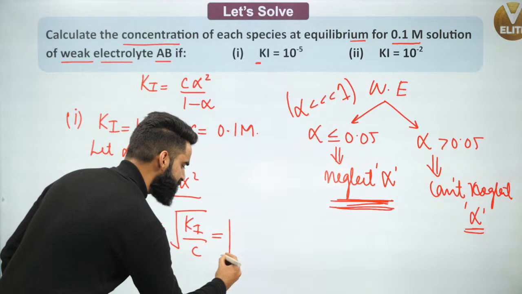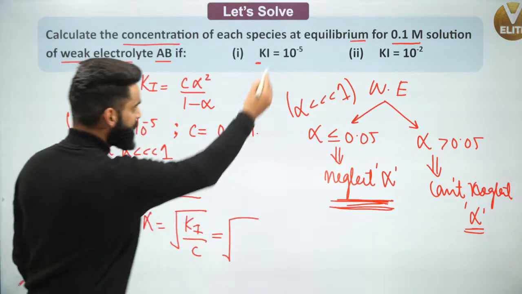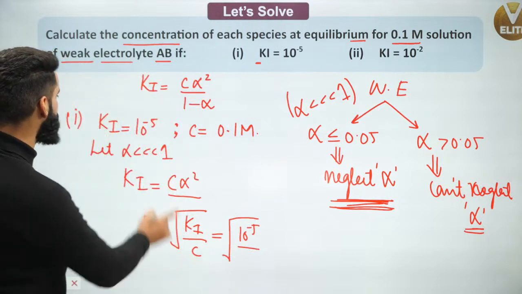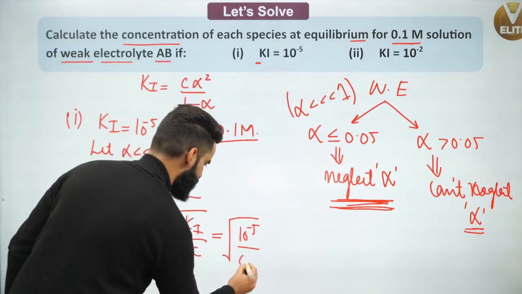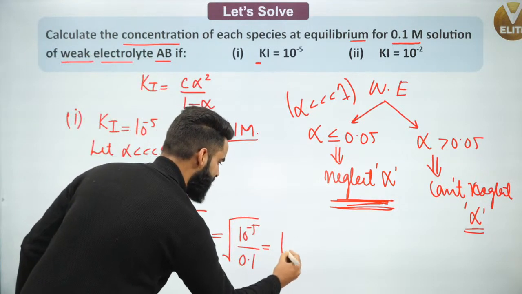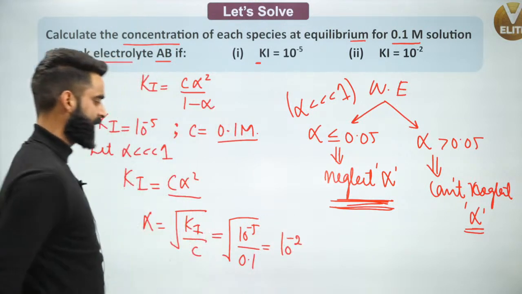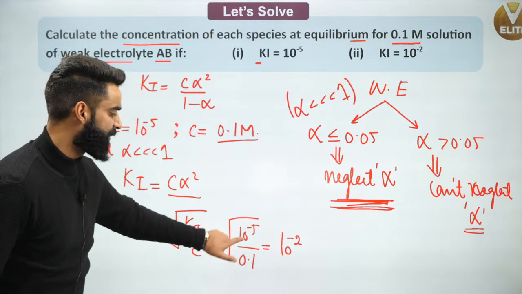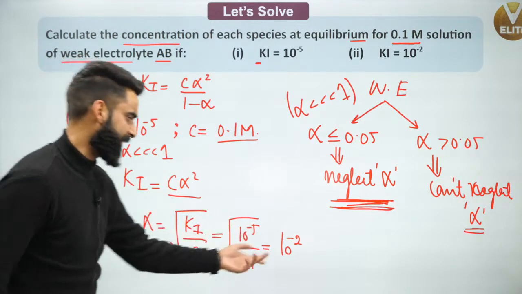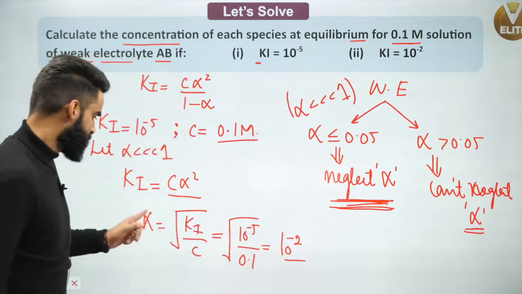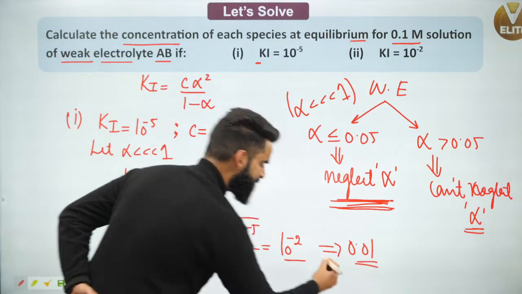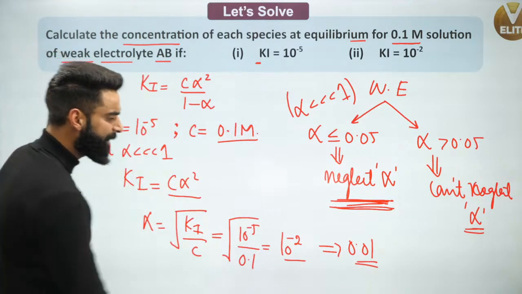The value of Ki which is given to me right now is 10 power minus 5, divided by C, the concentration of the electrolyte, which is 0.1. So you get 10 power minus 5 divided by 10 power minus 1, which becomes 10 power minus 4. Root of 10 power minus 4 is 10 power minus 2. So the value of alpha which I got is 0.01.